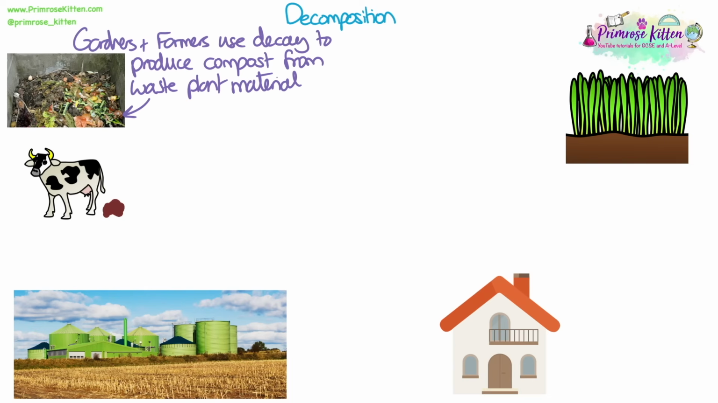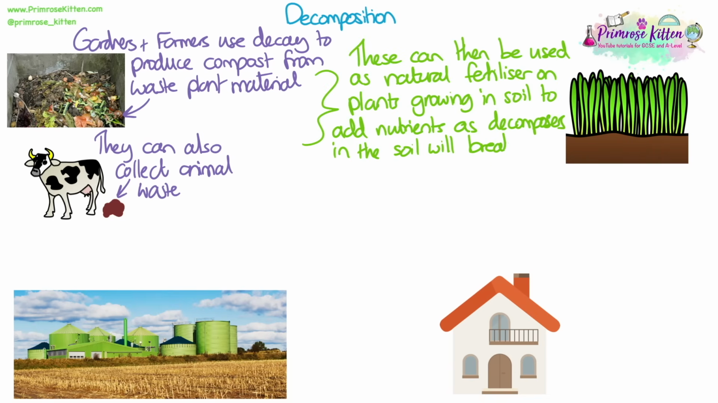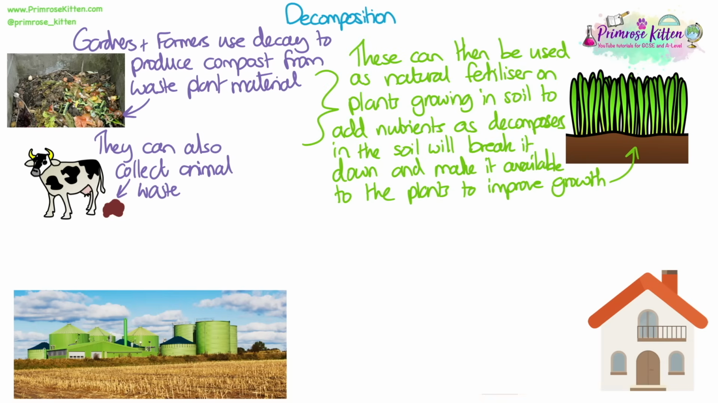Gardeners and farmers use decay to produce compost from waste plant material. They can also collect animal waste. Compost and animal waste can be used as natural fertiliser, so to increase the amount of nutrients in the soil around plants that are growing. They add nutrients and there's decomposers in the soil which will continue to break down the compost and the waste from animals and therefore make those nutrients available to the plants to improve growth.